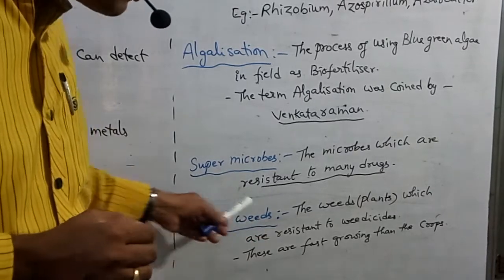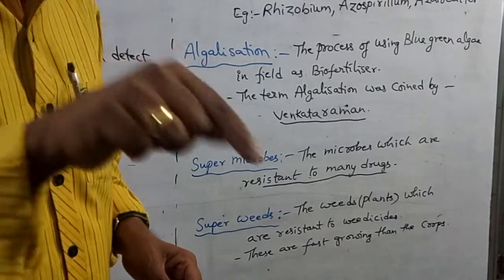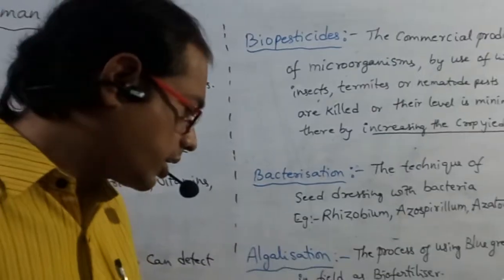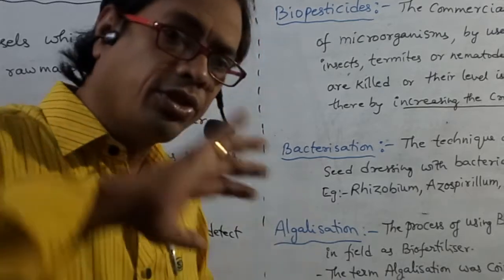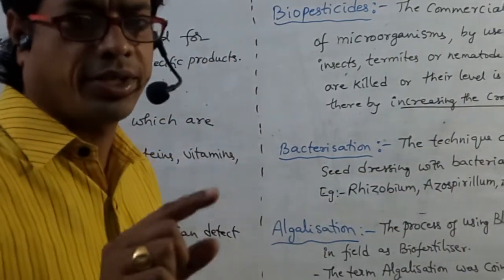And what are super weeds? The weeds which are resistant to weedicides. Some weedicides are sprayed so that weeds will be killed. So the weeds which are resistant to weedicides are so called super weeds.